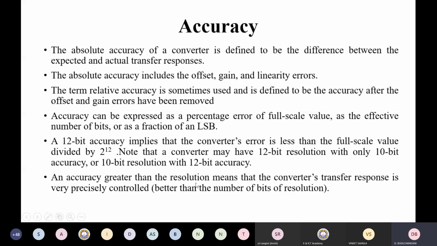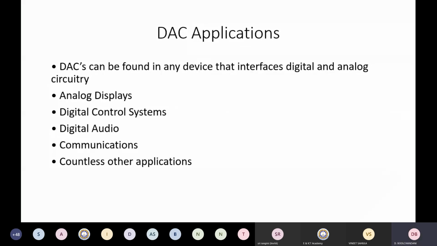So an accuracy greater than the resolution means that the converter transfer response is very precisely controlled, better than the number of bits of resolution. So these are the different applications: analog display, digital control system, digital audio communication system, and there could be many other applications. So this ends my first part of the lecture, and we can take the questions if there are any.